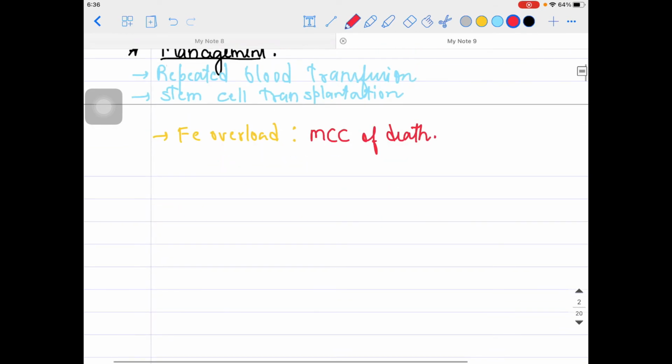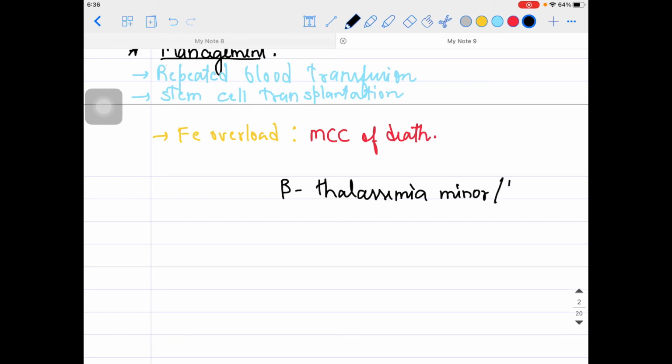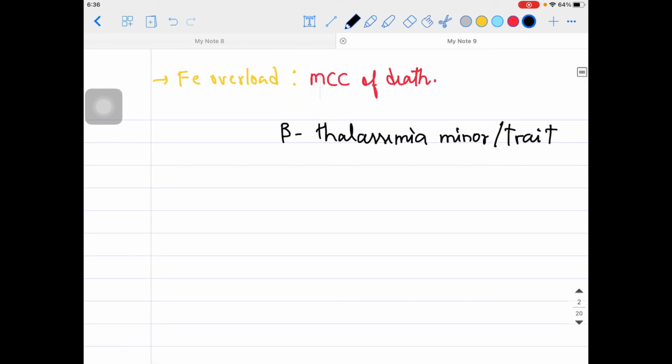Now guys, I am coming to beta thalassemia minor. Beta thalassemia minor is also called beta thalassemia trait. What we need to understand about beta thalassemia minor or trait is that these patients are usually asymptomatic and do not need treatment. They will not be coming to you for their treatment actually. Basically beta thalassemia major patients are coming usually. Fine, one thing is clear in our mind.